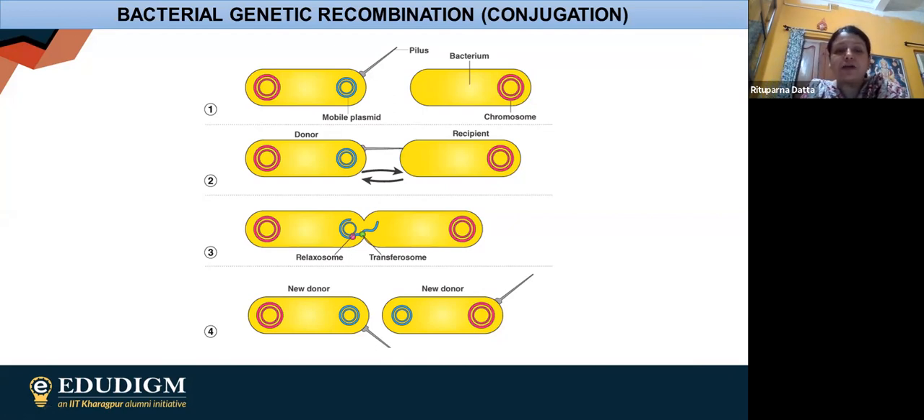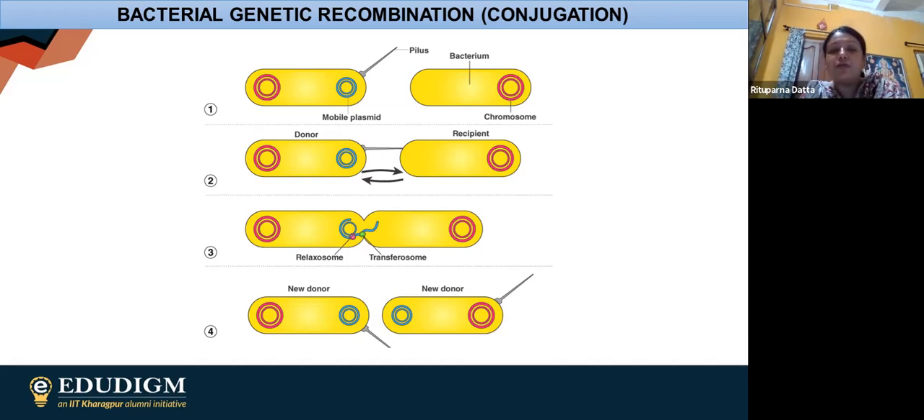And with the help of the conjugation bridge, some part of the fertility plasmid is going to transfer into the F minus cell. So now the F minus cell also has a part of this particular fertility plasmid, and that is why it is known as an F plus cell.